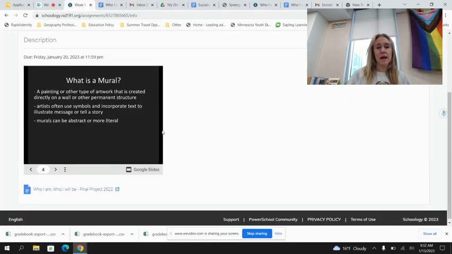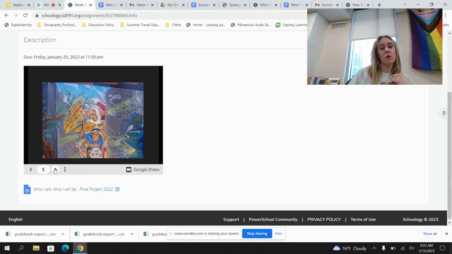So going back to the actual assignment, a mural is a painting or other type of artwork that's created usually directly on a wall. Obviously, we're not going to be doing it on a wall. You're going to be doing it on paper, and it oftentimes uses symbols and incorporates some text to illustrate a message. So it's not a whole lot of text, but some text to illustrate a message. So murals can be abstract or they can be more literal.